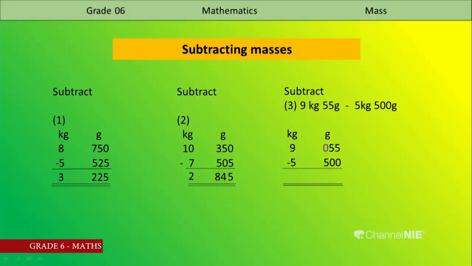Then you can subtract. 5 subtract 0, again 5. Now 0 subtract 5. If it is not so, if we don't put the 0 here, sometimes you can't get the correct answer. So, don't forget to put 0. Then you should bring 1, then it becomes 10, subtract 5, the answer is 5. The remainder is 8, 8 subtract 5 is 3.